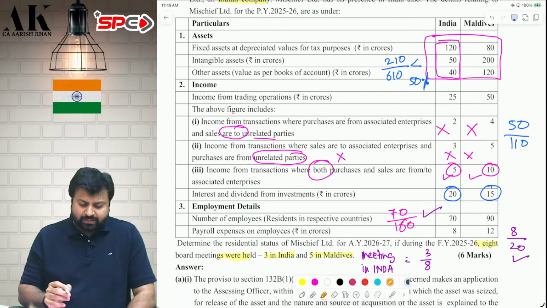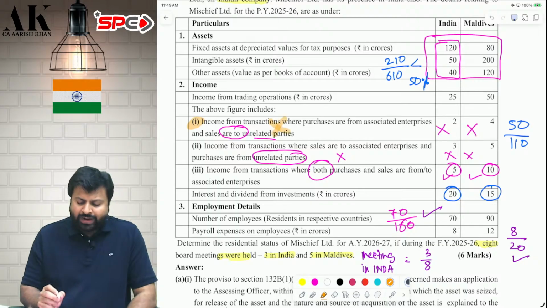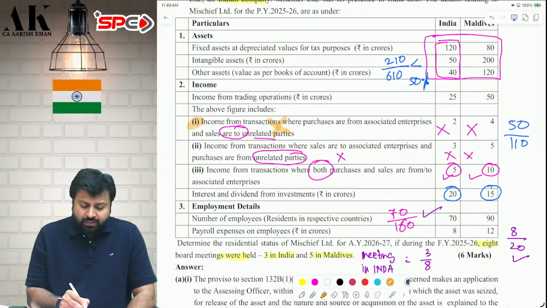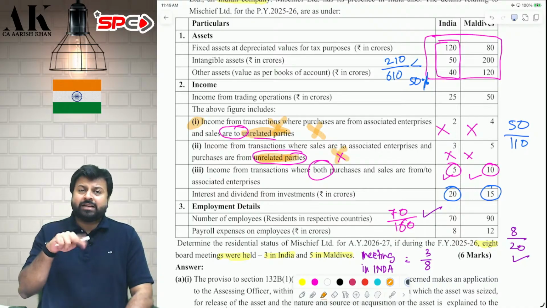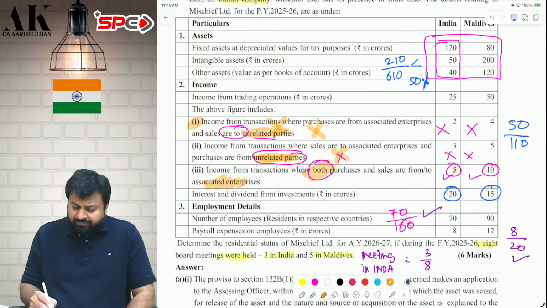Let's test the passive income. First of all, is the first income passive income? The answer is no. Why? Because in passive income, you should purchase from and sell to associate enterprises, both. Here you are selling to an unrelated party. Therefore, this is not passive income. Second, also not passive income because here you are purchasing from an unrelated party. You should purchase and sell both with related parties. Third, you are both purchasing from and selling to associate enterprises. Therefore, this 5 lakhs and this 10 lakhs will come in passive income.